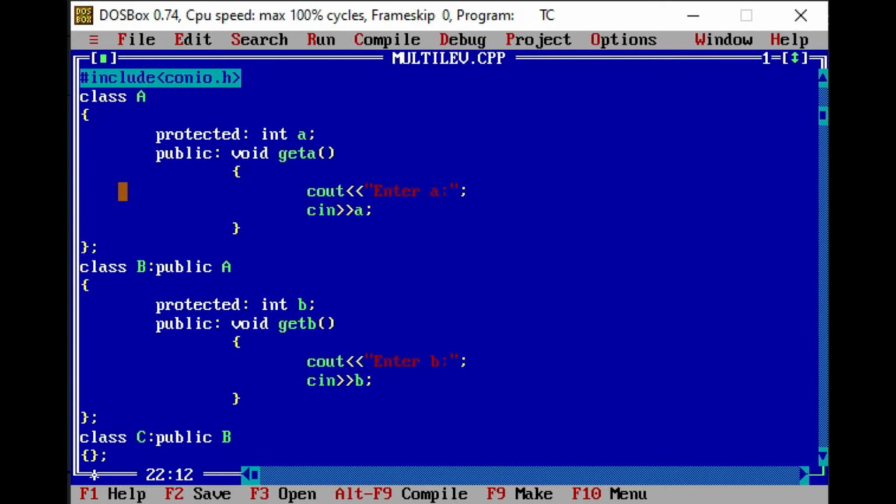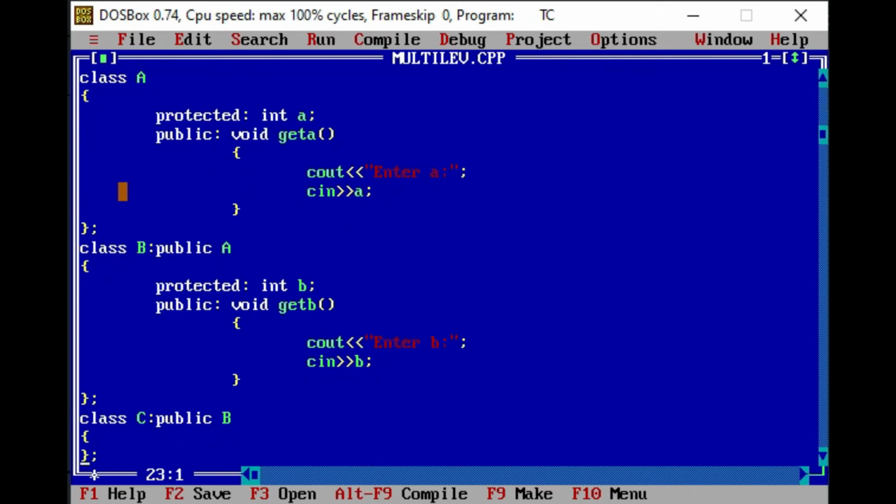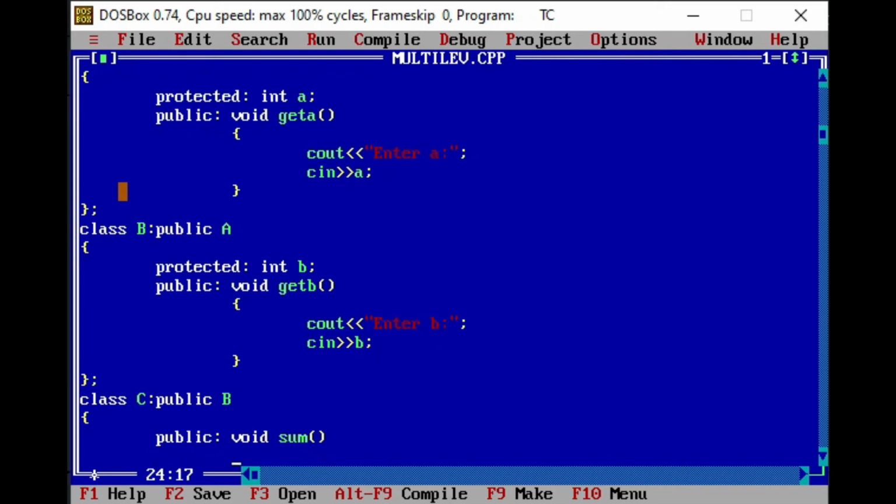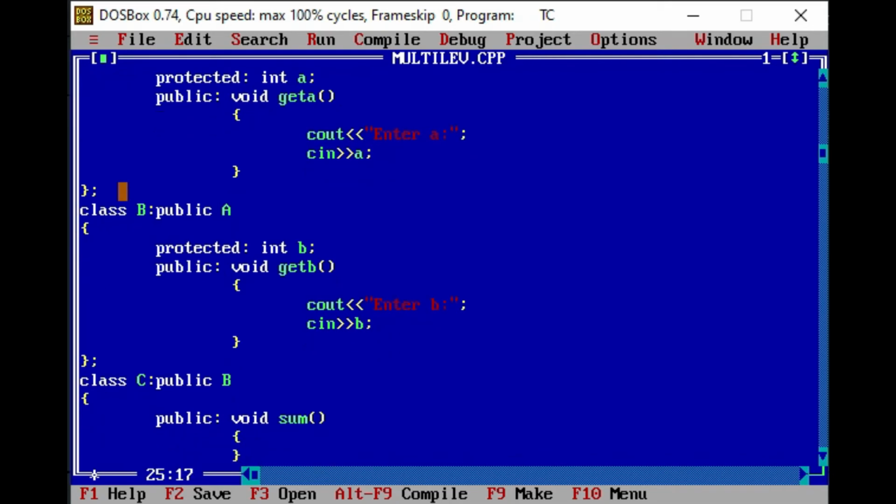Now in class C, in public mode, here I am creating a function void sum, in which I'll add variable A and variable B. So variable A is of class A, variable B is of class B, and I am accessing both the variables of both the classes into the C class.